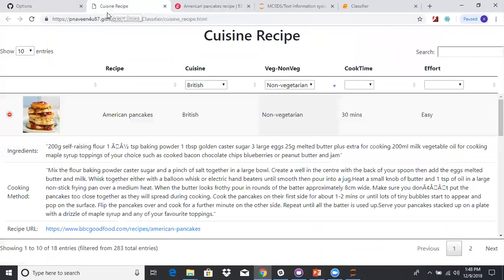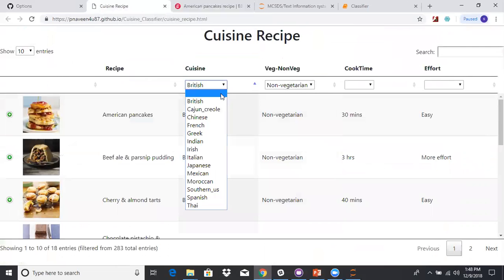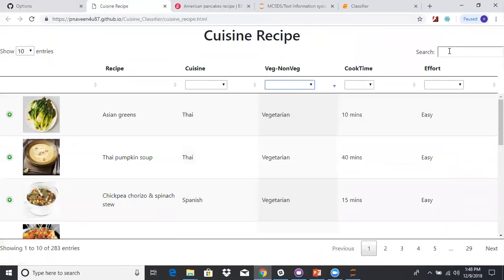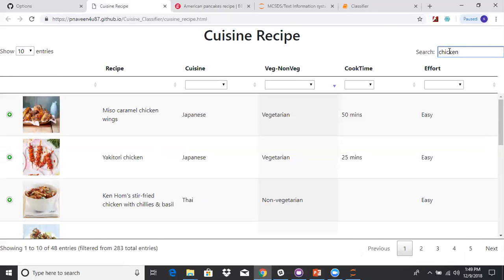Going back to our web page, there is one more option for the user. They can reset all the values to null and go to the search text box. If they are interested in chicken, they can type chicken, and they will get all the recipes related to chicken irrespective of the cuisine.